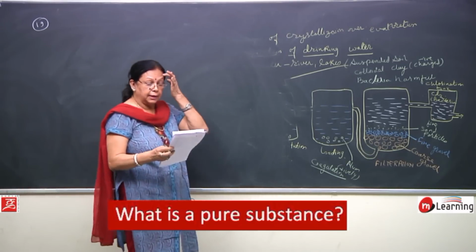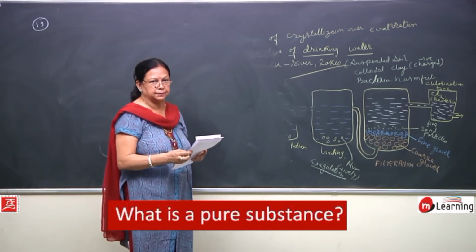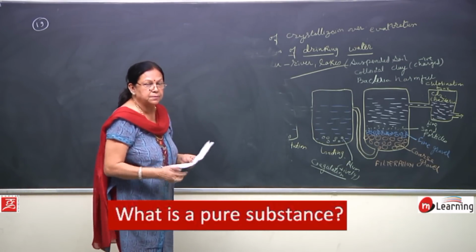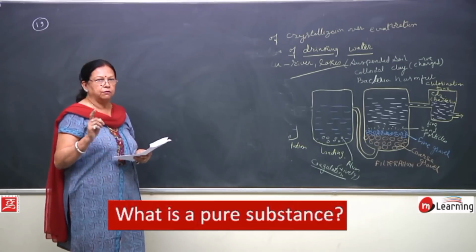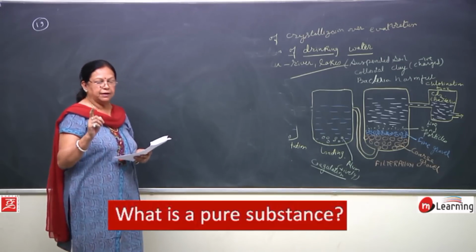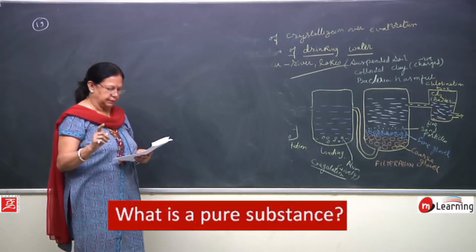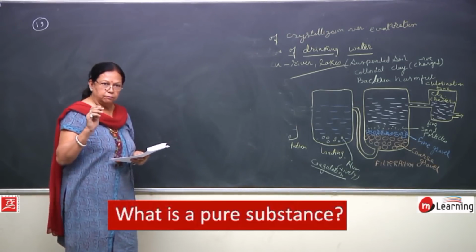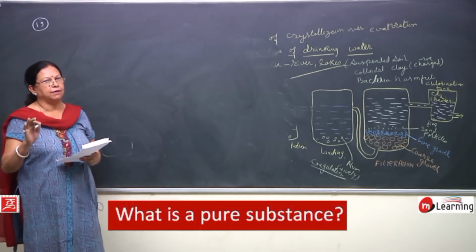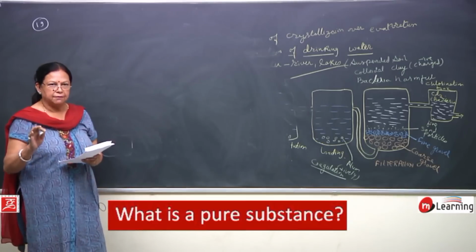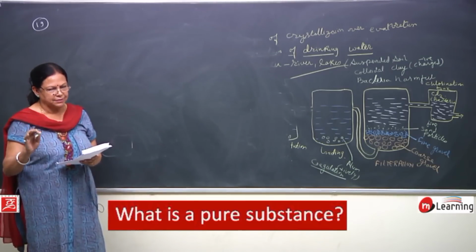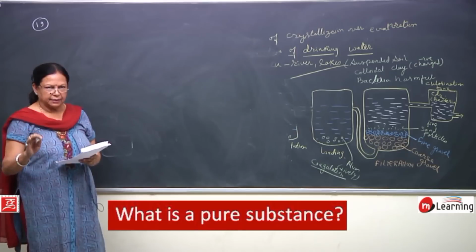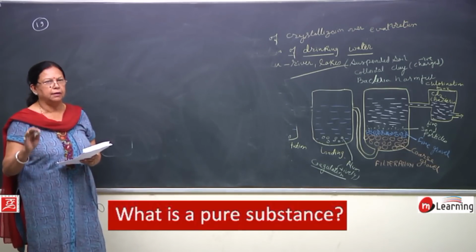What is a pure substance? A pure substance is that substance which contains only one kind of particles. Because it contains only one kind of particles, all the particles have the same size and the same characteristics are exhibited by them.